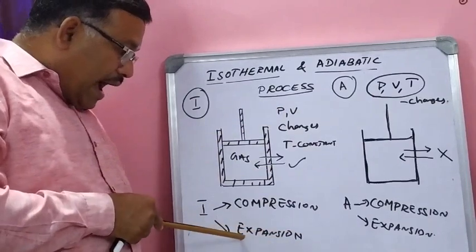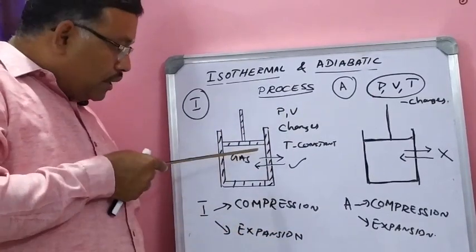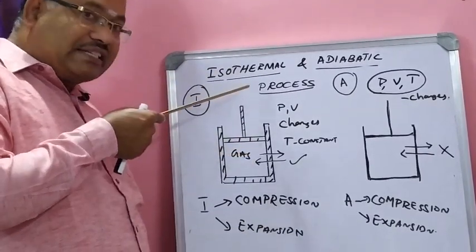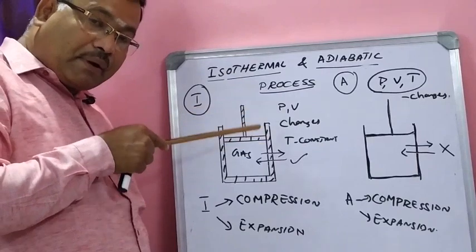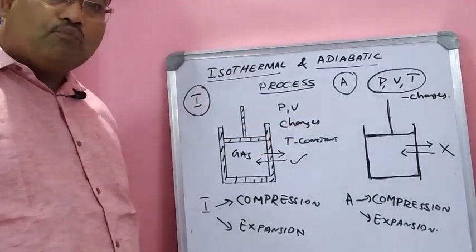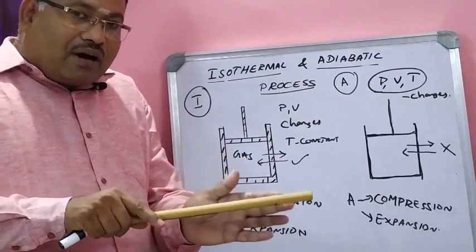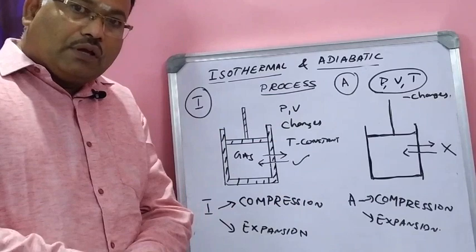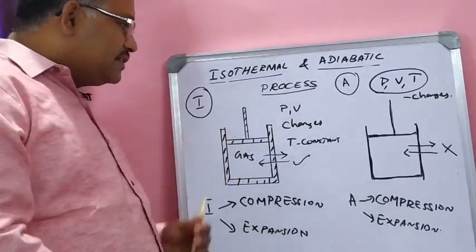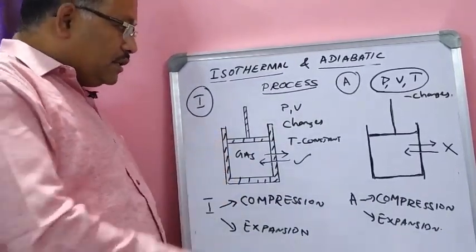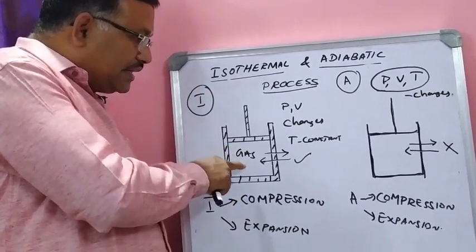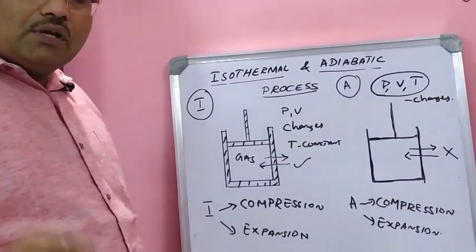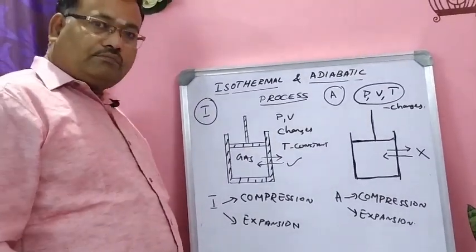In the same way, isothermal expansion. When I am allowing the piston to move upward, the volume increases whereas the pressure decreases. According to Boyle's law, the pressure of a given mass of gas is inversely proportional to volume. We have seen this in the previous video lecture. So when volume increases, pressure decreases. So in turn the temperature also should decrease, but it will not happen like this. It will remain constant. How?